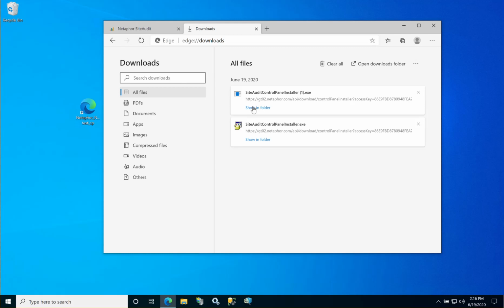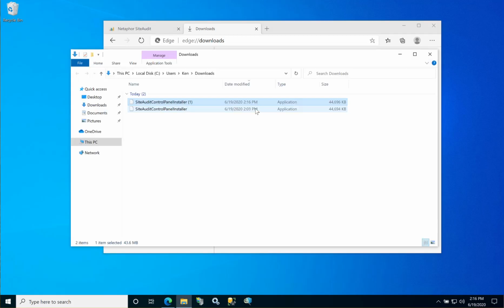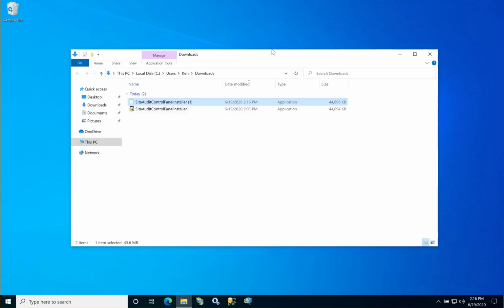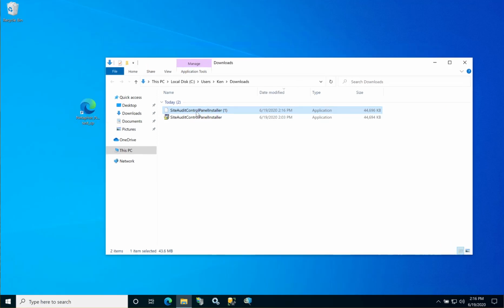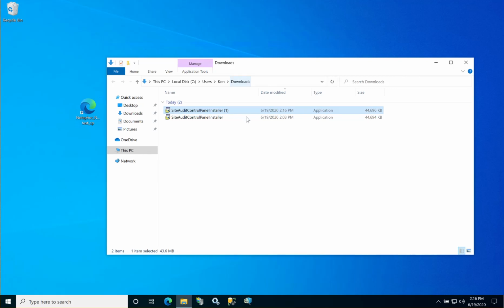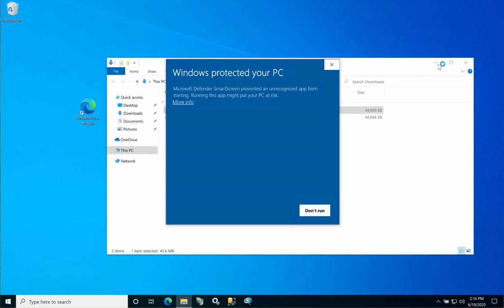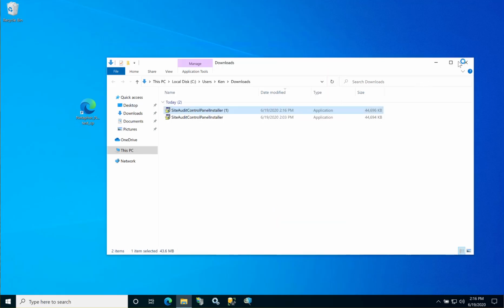Now once that's done, we can click Show in Folder. And here's our software. I'm going to go ahead and close this and just double click the installer link, and that'll start the installation. All right, so again, Windows is trying to protect us. I'm going to click more information. You can see who the publisher is here and click Run Anyway.